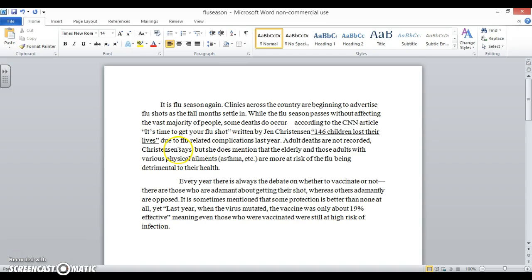Adult deaths are not recorded, Christensen says, but she does mention that the elderly and those adults with various physical ailments, asthma, etc., are more at risk of the flu being detrimental to their health. Every year there is always the debate on whether to vaccinate or not. There are those who are adamant about getting their shot, whereas others are adamantly opposed. It is sometimes mentioned that some protection is better than none at all, yet last year when the virus mutated, the vaccine was only about 19% effective. Alright, another direct quote. I'm going to underline. Meaning even those who were vaccinated were still at high risk of infection.